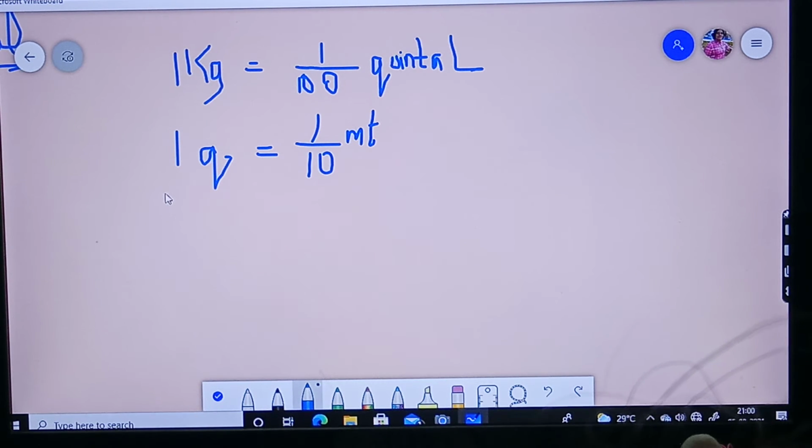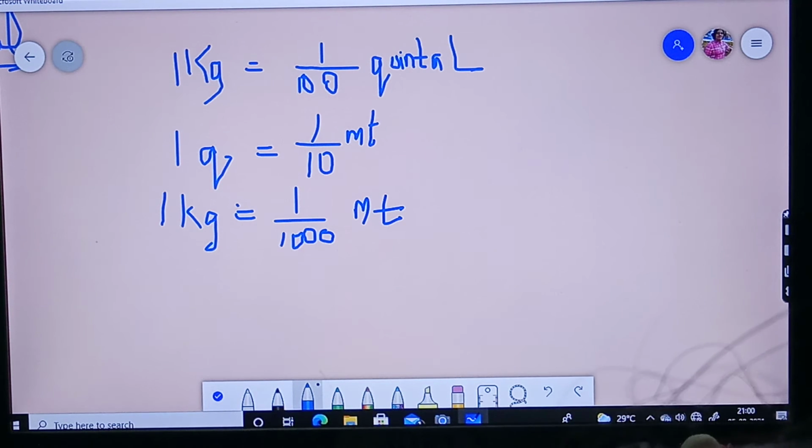Then 1 kg is equal to how many metric tons? Yes, 1 by 1000 metric tons. Then the next one is, 1 kg is equal to how many grams? 1000 grams. Then 1 gram is equal to how many kgs?